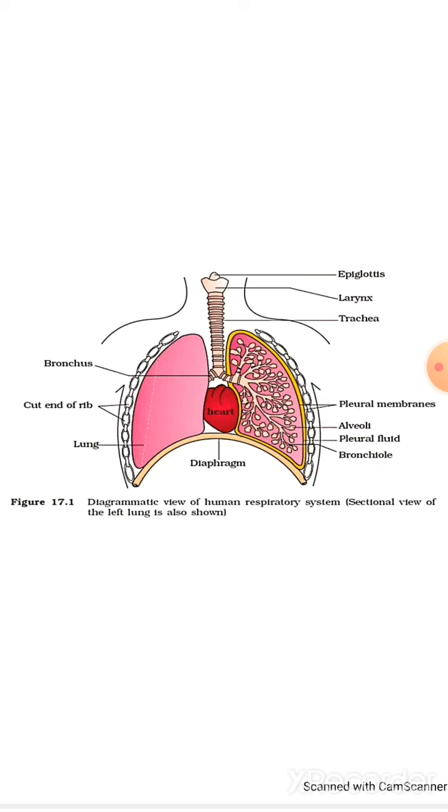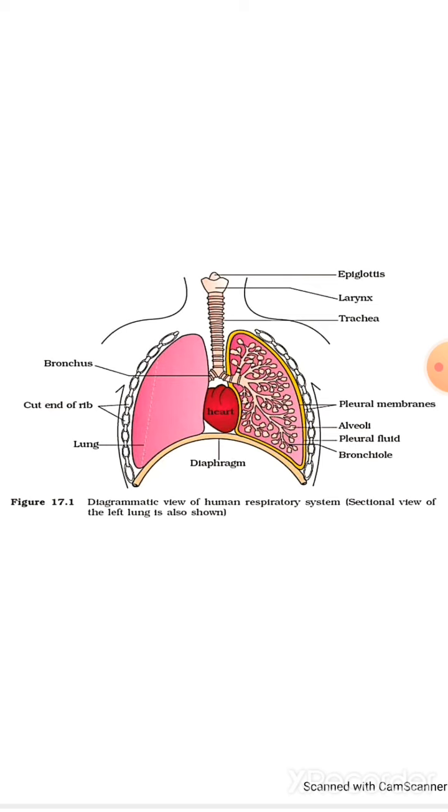This nasal passage opens into the pharynx. You know the pharynx is a common passage; you can say the pharynx is the common passage for food and air. You have already studied about it: there is a common path for oxygen going for respiration, and also for the food that we eat. This common passage is known as the pharynx, and this pharynx opens through the larynx region into the trachea.